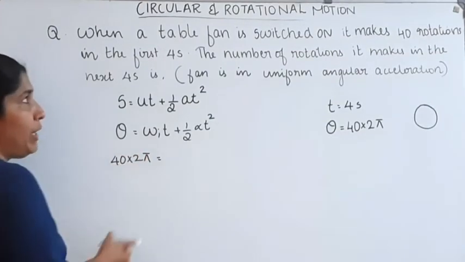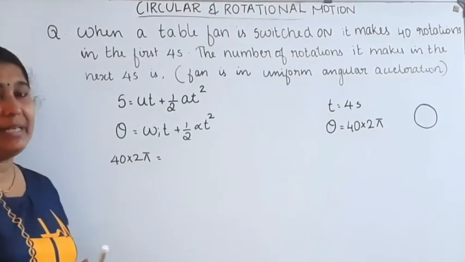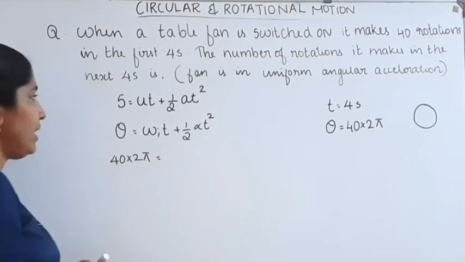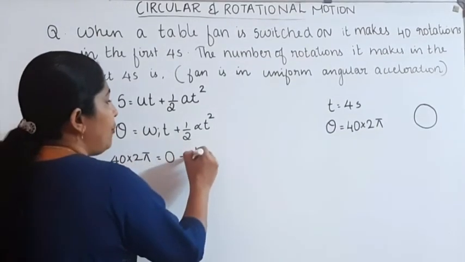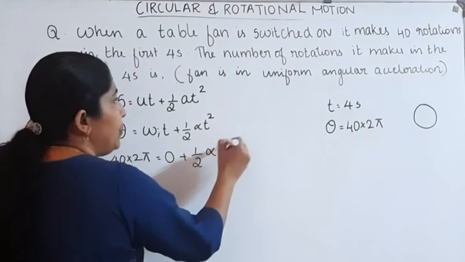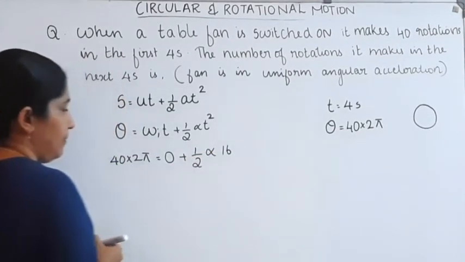What about omega initial? The table fan is switched on, so it starts from rest. The initial angular velocity is equal to 0, plus half into alpha into t square. T is equal to 4 seconds, then t square is equal to 16.